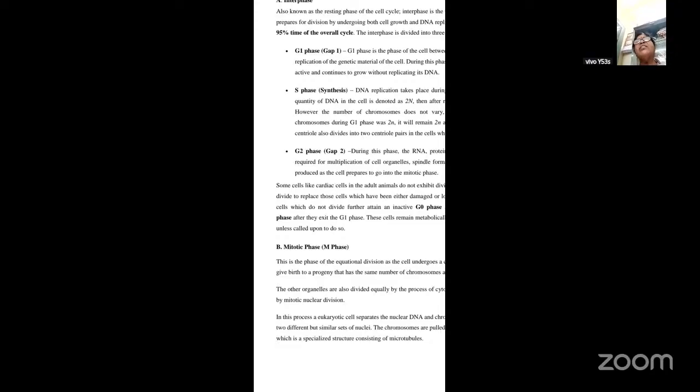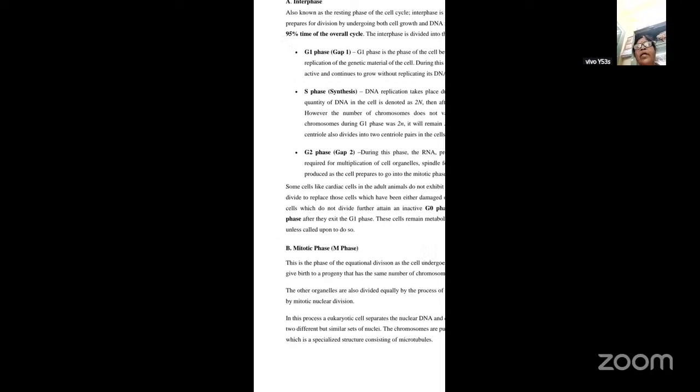That phase you can call a nil growth phase, or the zero growth phase, or you can also call it a quiescent phase. During this period, though the cells remain metabolically active, they do not divide. For the purpose of reproduction, they just remain inactive until they are called upon. So that is what we call the zero phase.